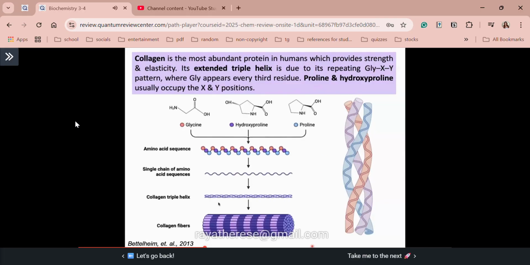So this is the hierarchy of organization for your collagen. These are the 3 main amino acids. And then of course, it forms your triple helix and eventually, lastly, it will be tightly packed to form your collagen fibers. All right, that's why it is very elastic, or it gives elasticity, diba, for the structure of several organisms.